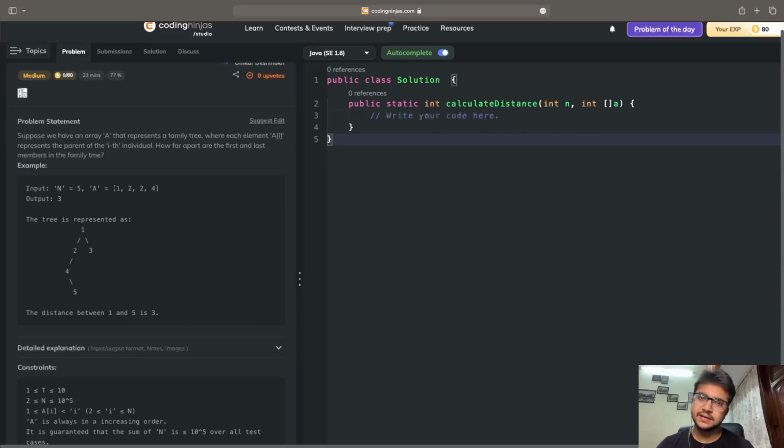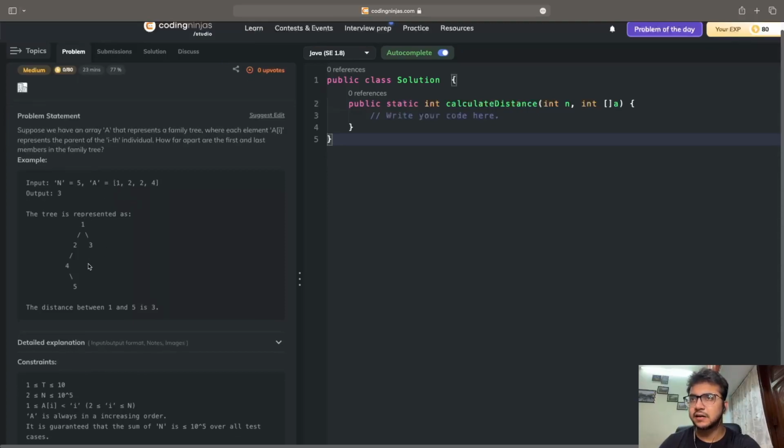Let's try to calculate the distance. In this case, following this condition that each element A[i] represents the parent of the ith individual, for this array we can see that 2 is the child of 1, the other 2 is the child of 1, 1 is the child of 2, and 3 is also the child of 1. Then 4 is actually the child of 2. Yes, we can see this kind of binary tree getting created. Now we have to find how far apart the last and first members are, that is 5 and 1, which is equal to 3. So 4, 2, and 1. Now we can easily solve this question, not very difficult.